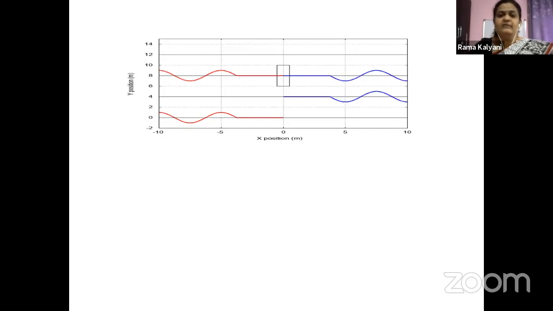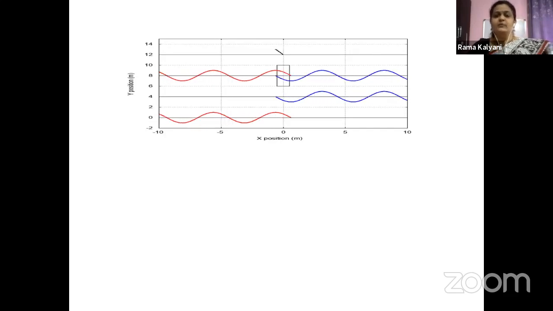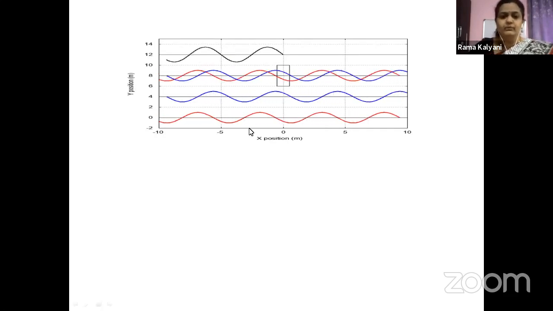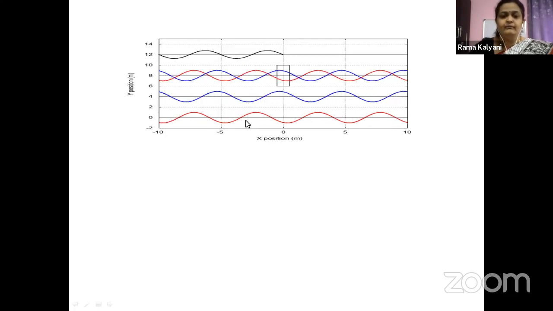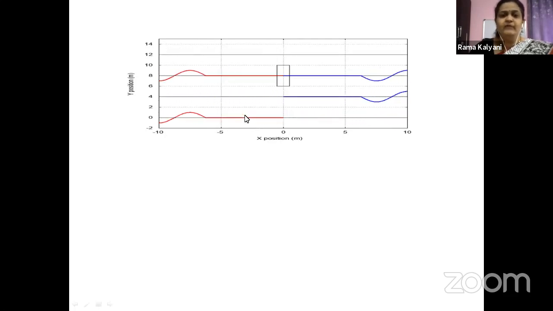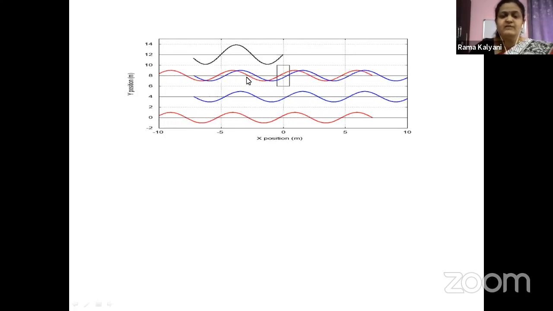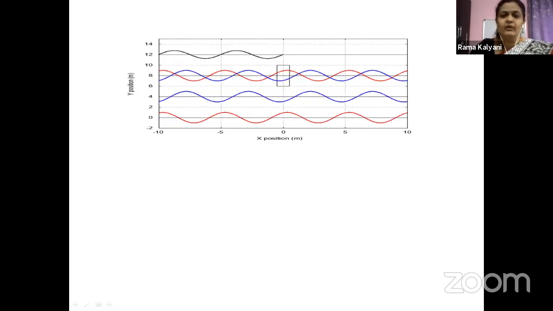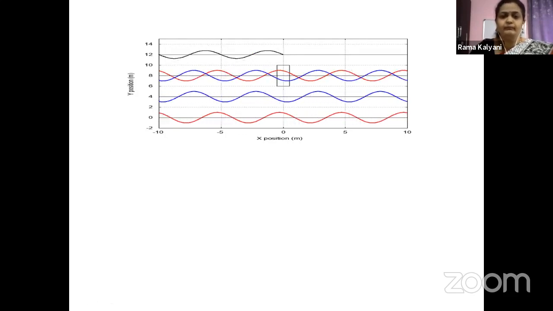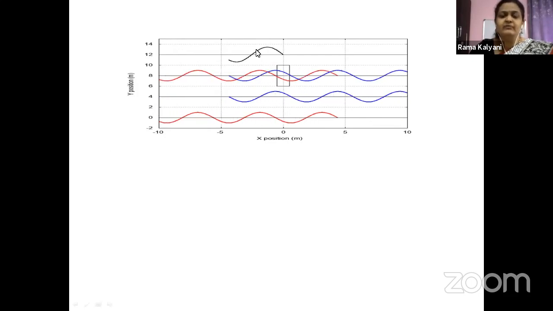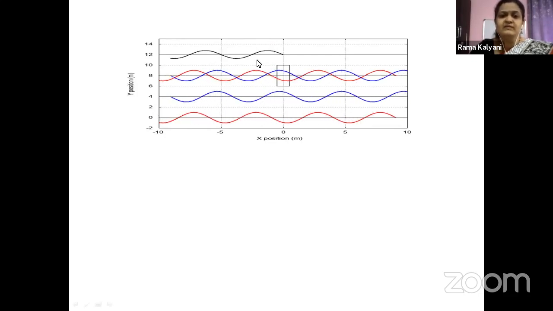Right, children? Here, once again, we are going to visualize the superposition. Here we have two individual waves. You can see the red colored wave here is one wave. The blue colored wave is another wave here. Both of them are coming from the opposite directions. This shows us the overlap of the two waves, and the black colored wave shows us the resultant wave.